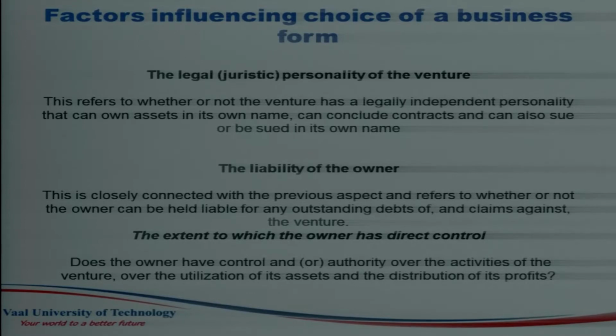This is closely concerned with the previous aspect. It refers to whether or not the owner can be held responsible or liable for the outstanding debts and the claims against the venture. And lastly, the third one is the extent to which the owner has direct control over the form of ownership. So these factors assist you to choose the form of ownership where you know that you will be able to adhere to the regulations of that form of ownership.